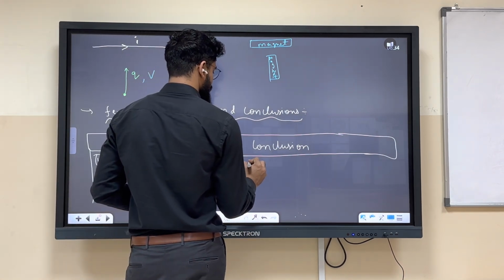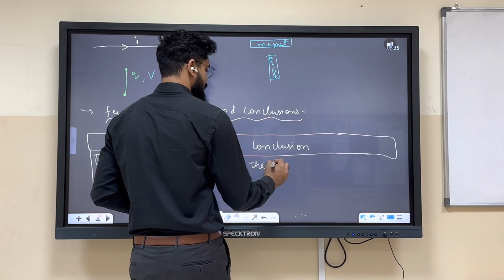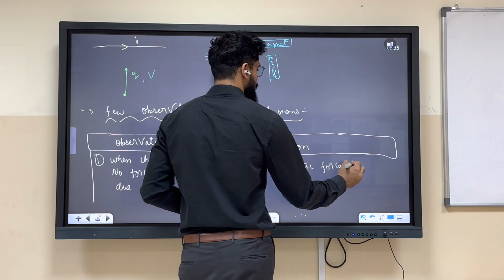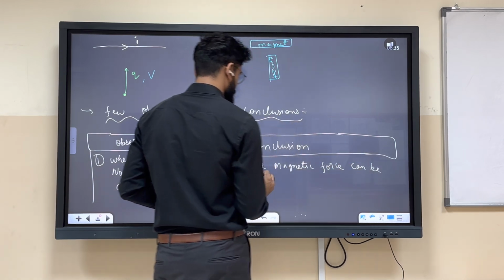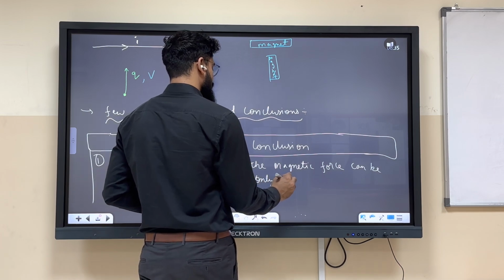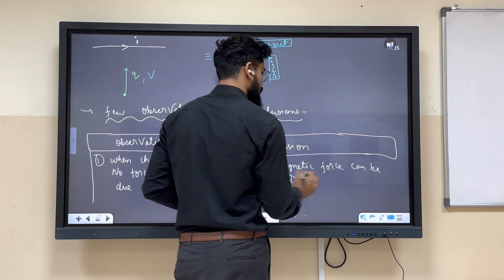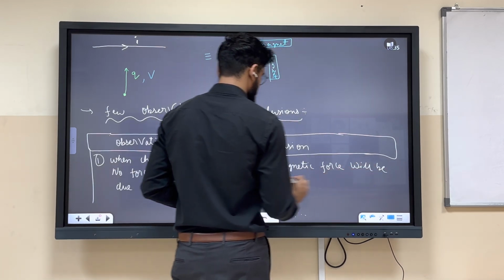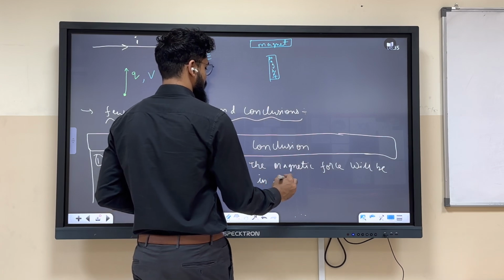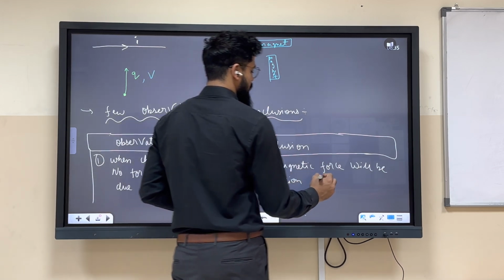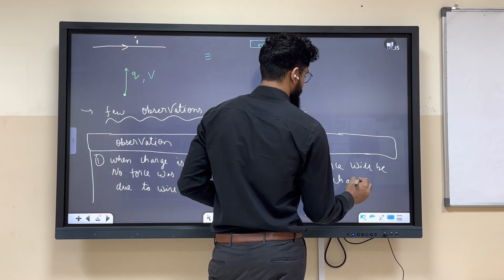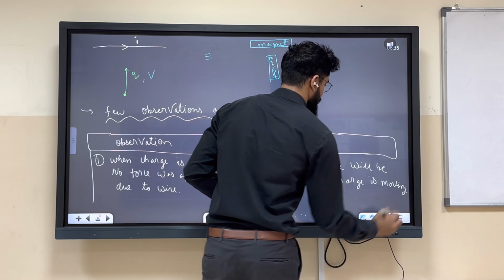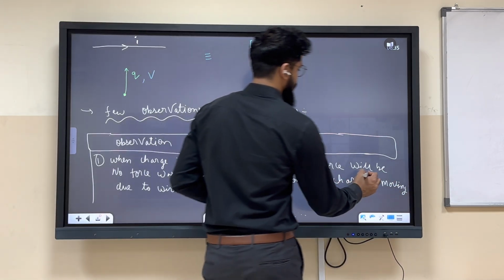That the magnetic force will be in action only if charges are moving, okay.